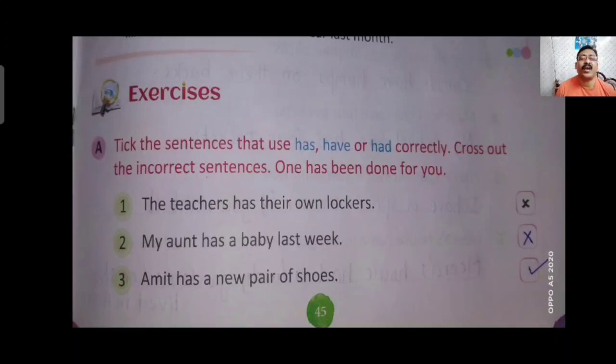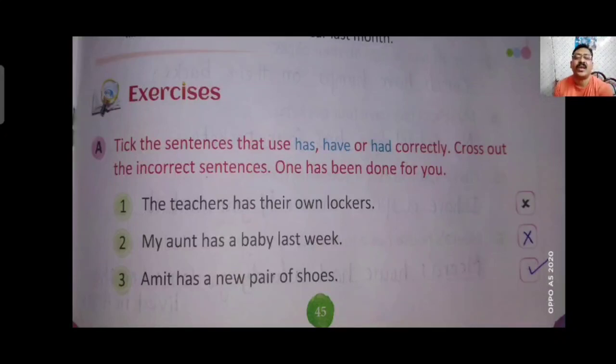Second one, my aunt has a baby last week. Here last week shows that the action had already happened in the past, so it is past perfect tense, and past perfect tense always has had. It should be my aunt had a baby last week, so this sentence is also wrong.